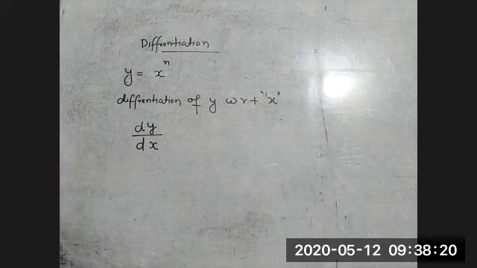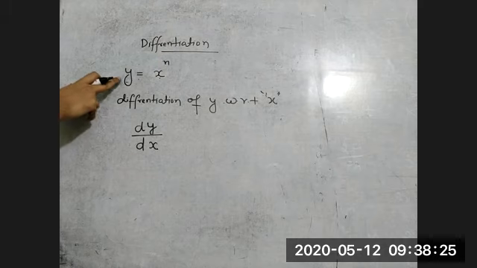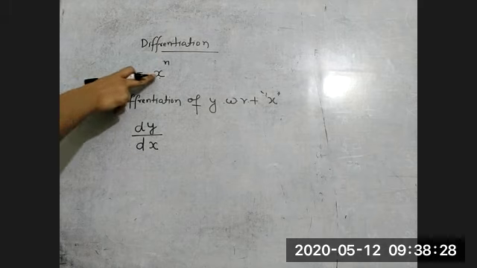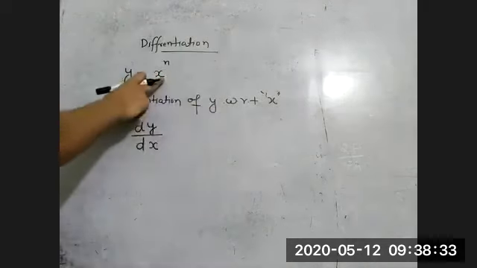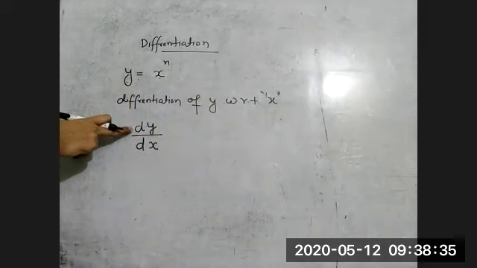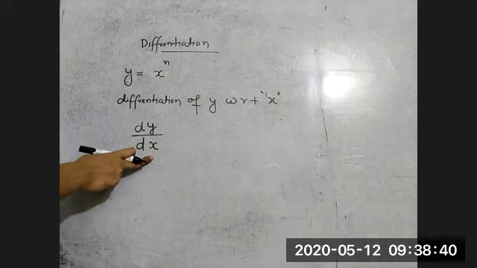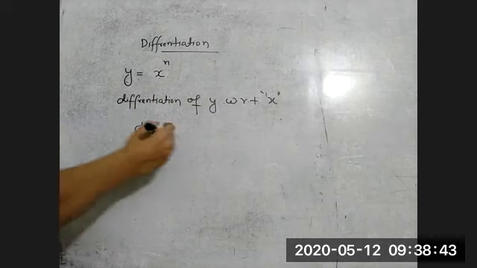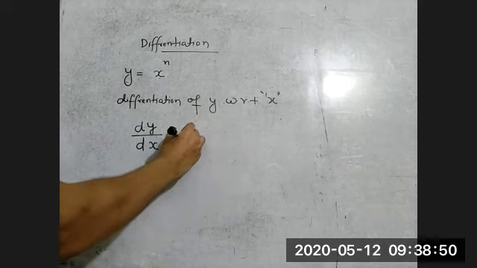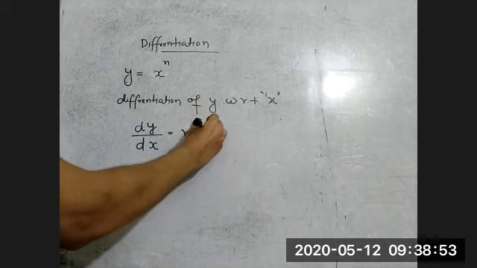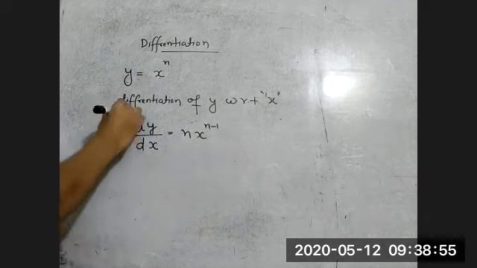But here, you cannot question, just see how to write the mathematical tools according to the rule. It says that if y is equal to x to the power n is given, the differentiation of y with respect to x, we write in this form, dy by dx. It means differentiation of y with respect to x. In this form we write, according to the rule, dy by dx is equal to n into x to the power n minus 1. This is the differentiation.